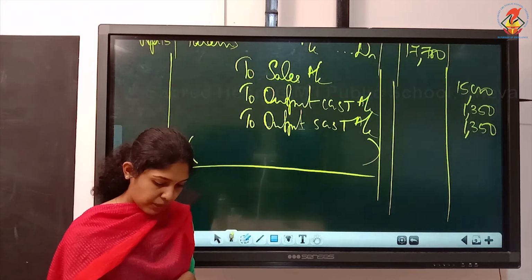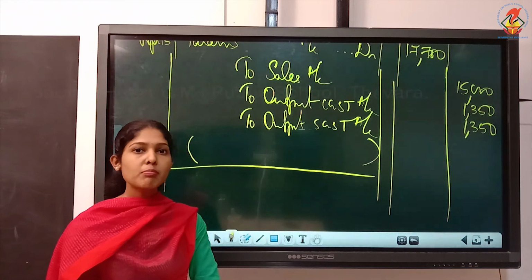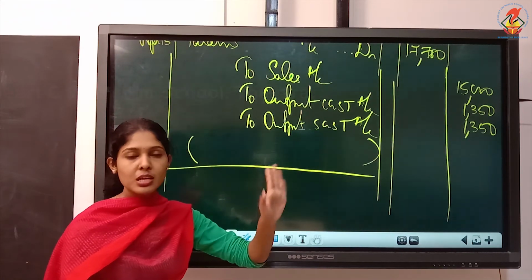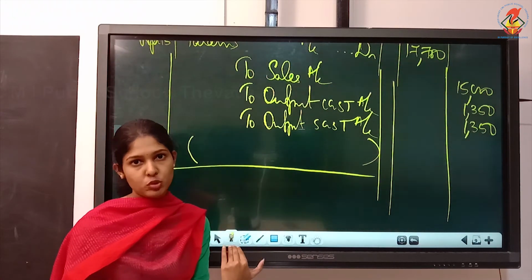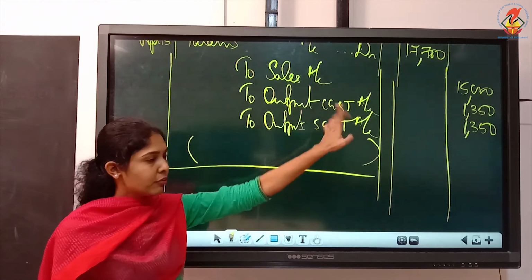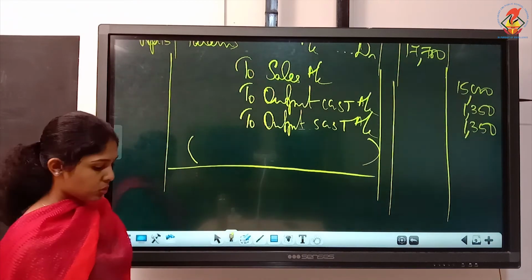Understood? The reason is being defective. The rate of tax is not mentioned, but it is understood because you sold at the rate of 9%. So when they return also the same thing we have to cancel. Understood? But they are not returning it fully. We had sold for 15,000. They are returning only for rupees 5,000 now. So we'll write the entry.